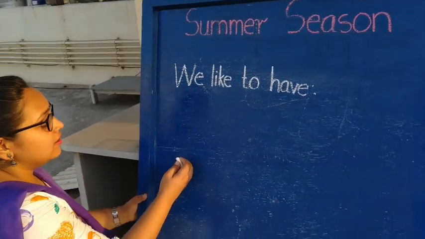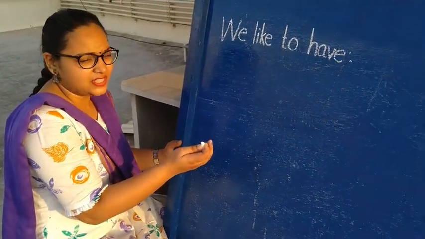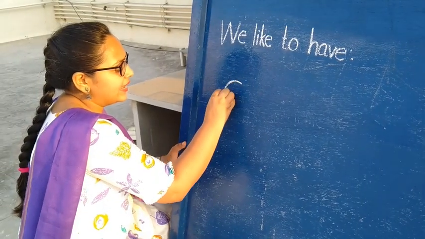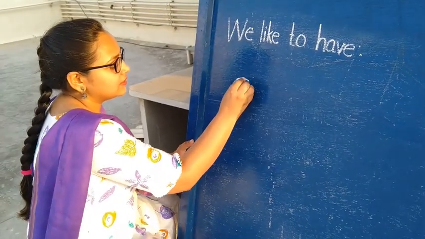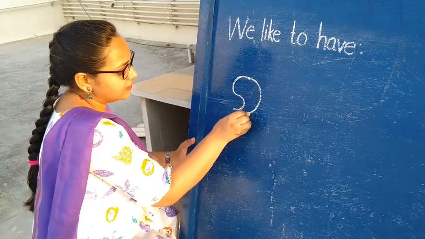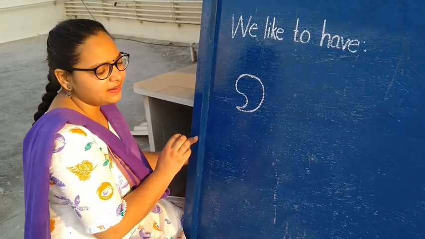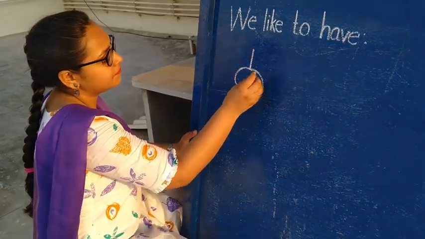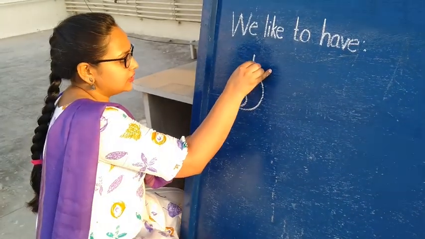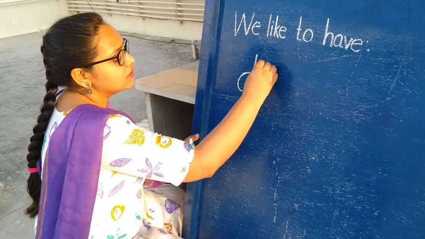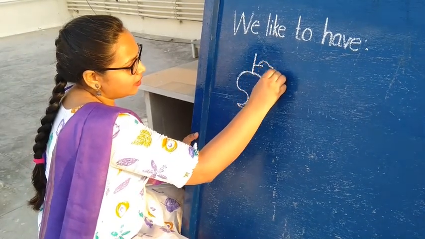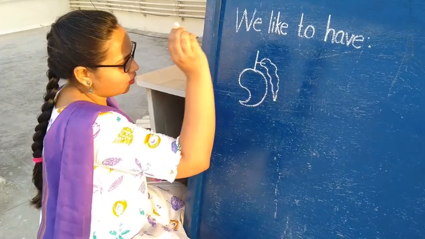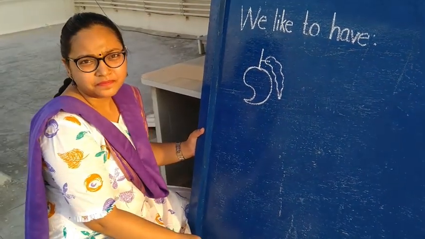Let's start. We like to have mangoes in summer season, right? So first we are going to draw mangoes. Make an S. Then join the S with opposite C curve. Done? Now put your pencil here. Go up. Standing line. Short sleeping line. We are going to make a leaf. So start drawing curves like this. Opposite side and join. Your mango is ready.